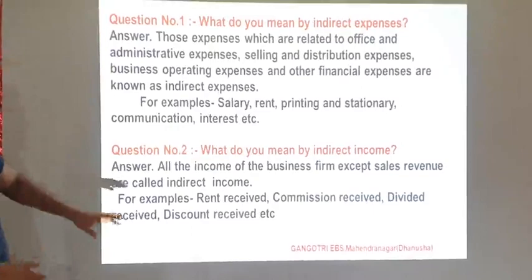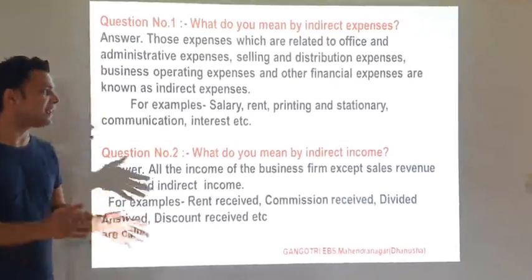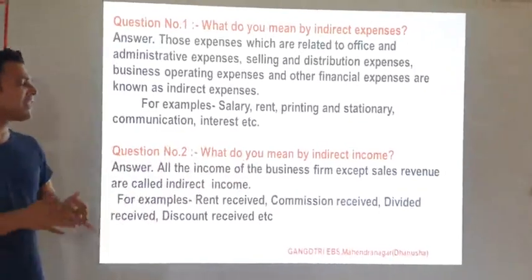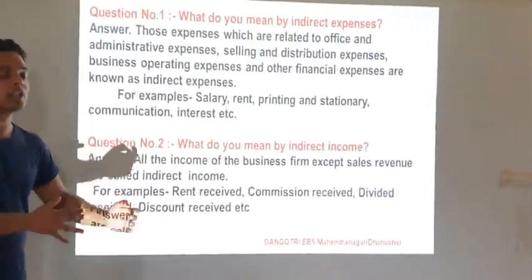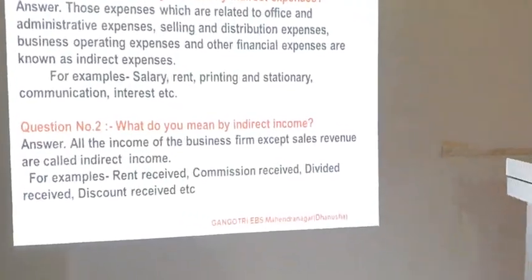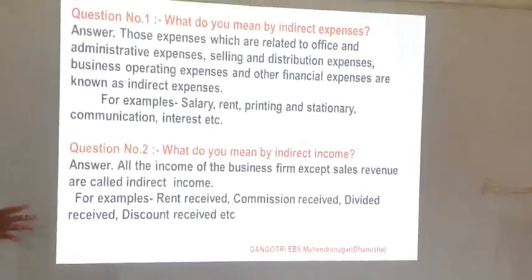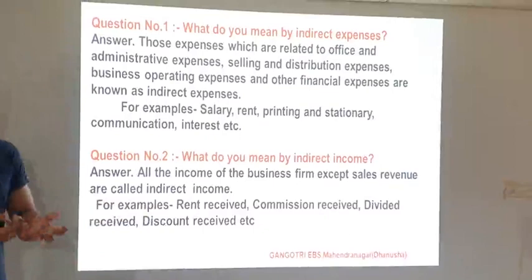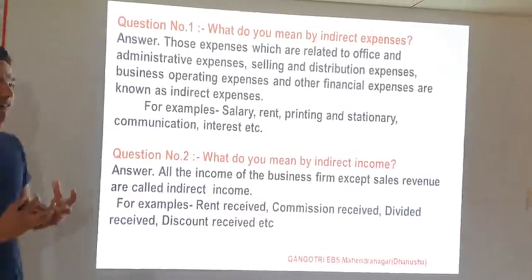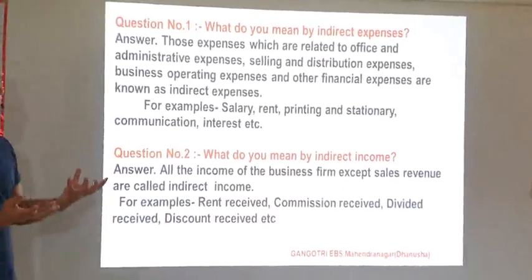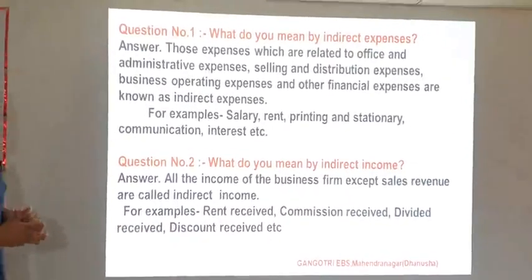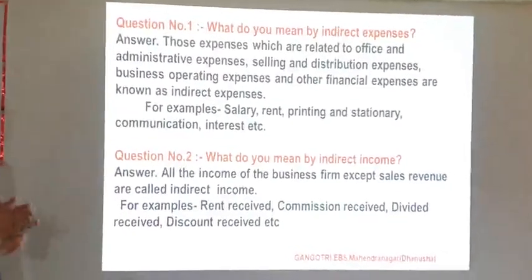Now the next question: what do you mean by indirect income? It means all the income of the business firm except the sales revenue. Except the sales, all the income earned by the business organization is called indirect income. For example, when you receive a discount, that is also our indirect income. When you receive rent, salary, commission, all these are indirect income.